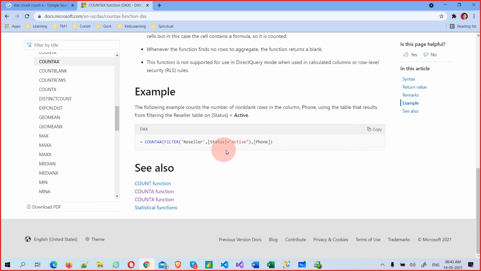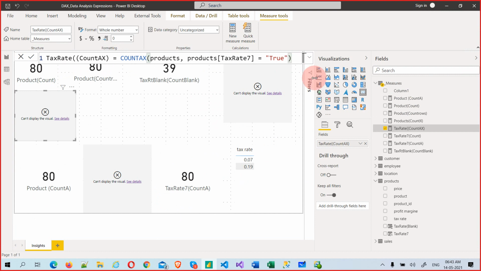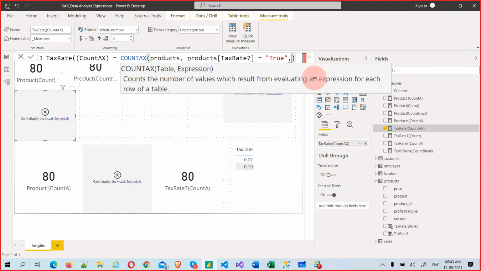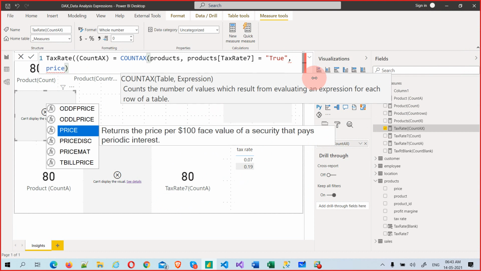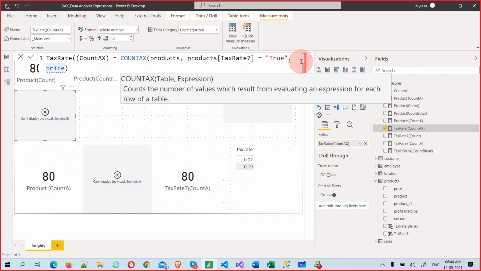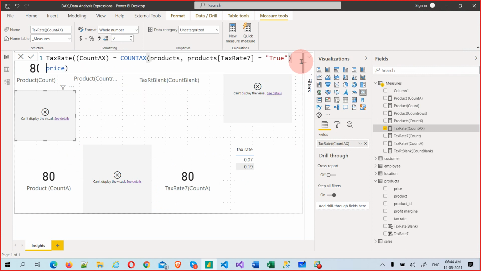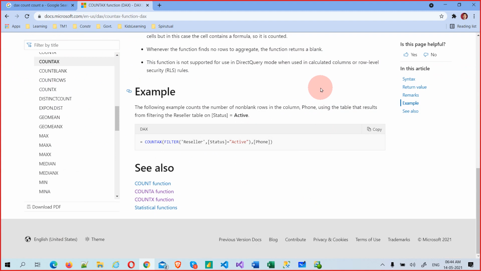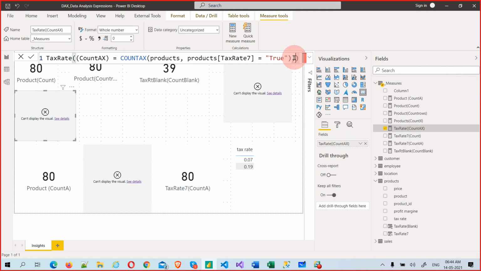What they have given: reseller is a table and comma phone, active comma, let's say we'll just count price. Let's give this price. They have given the price also after closing.